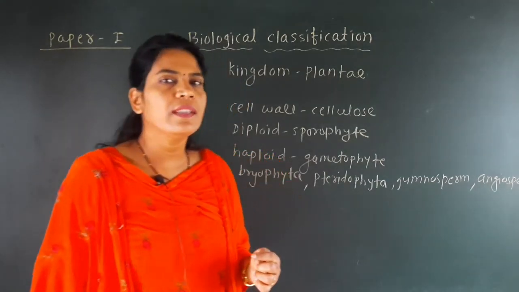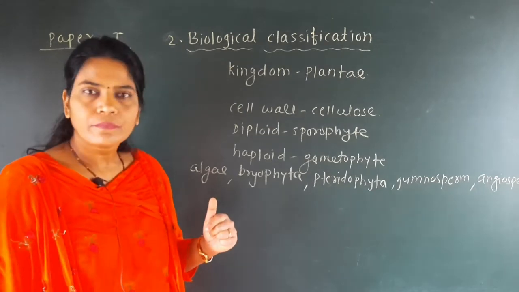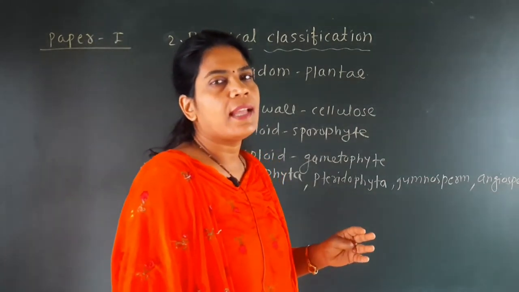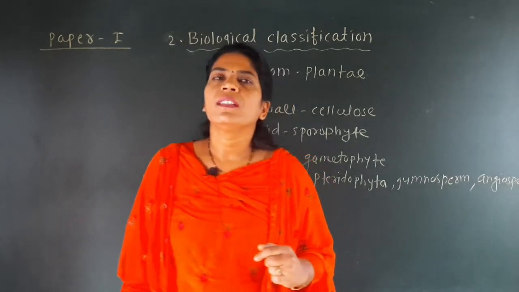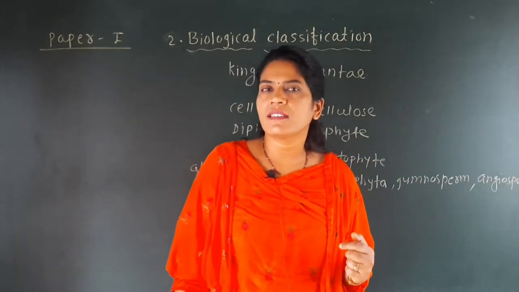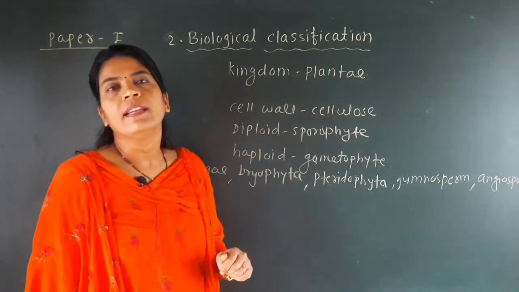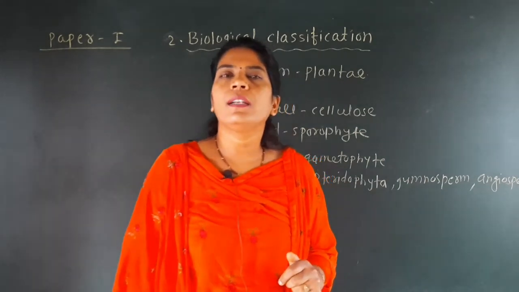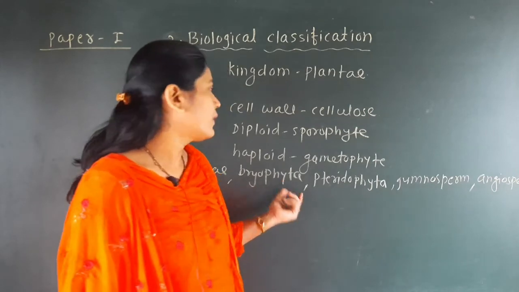We have also seen that the cell wall is an important component of this kingdom Plantae, and it is made up of cellulose. And the last part is that in the life cycle of the Plantae, there are two important stages. Those stages are called the diploid sporophyte stage and the haploid gametophyte stage. And these stages in the life of the plant alternate with each other. That means they occur one after the other.